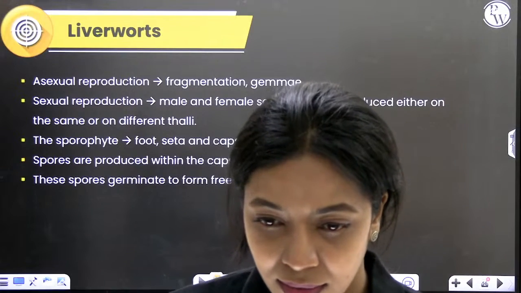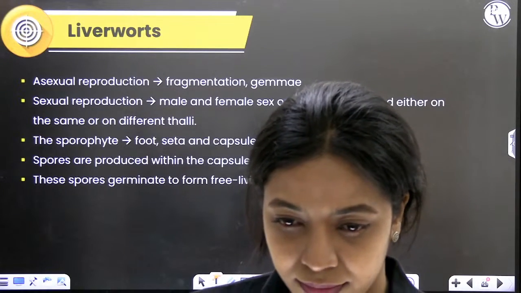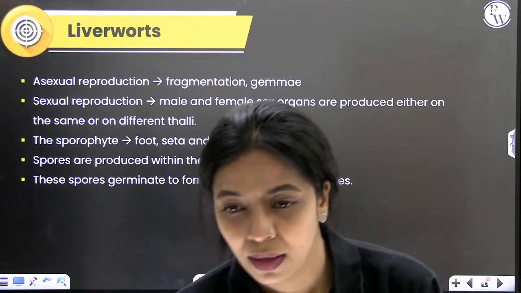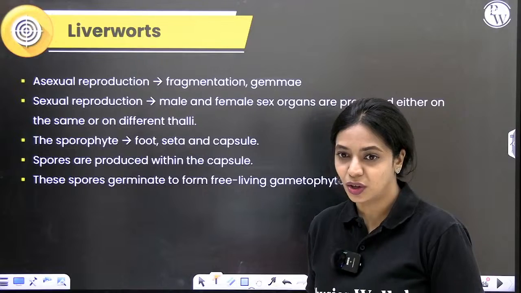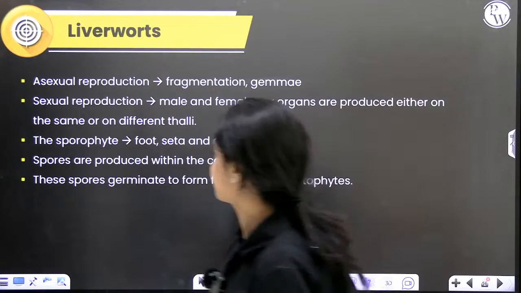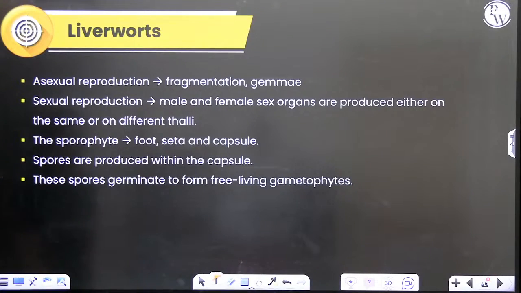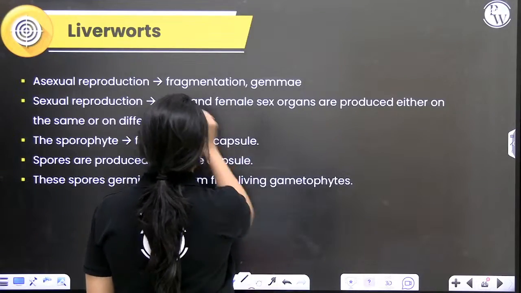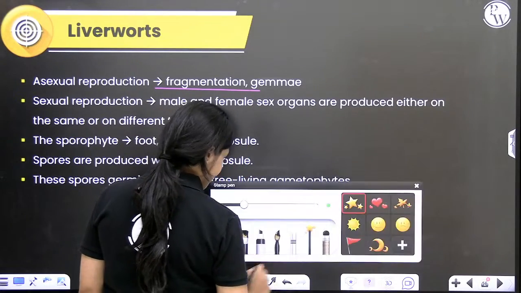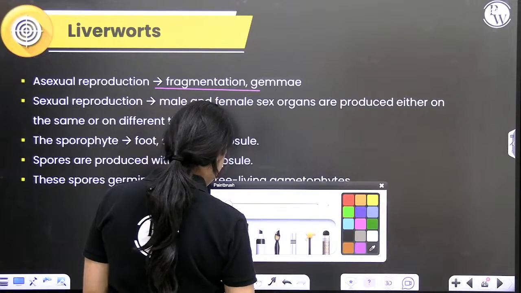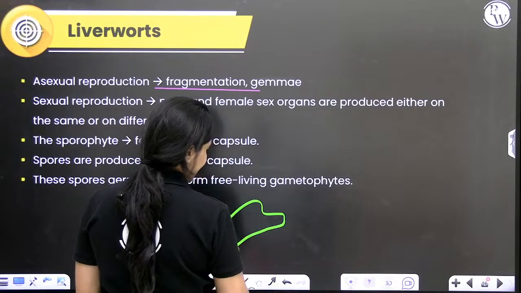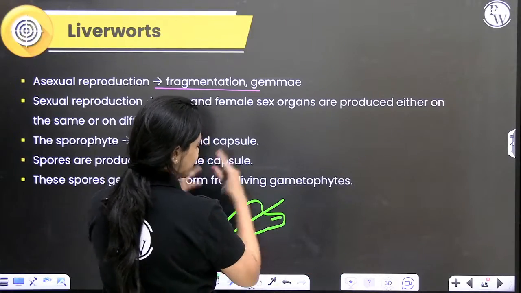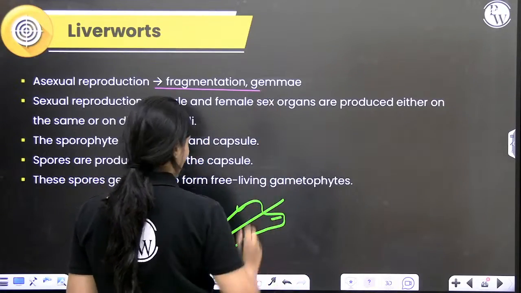Is it clear? No, you have many dioecious plants. It's not the only exception. Asexual reproduction can happen by fragmentation. About fragmentation we already know, right? If this is one thallus, by some reason it gets fragmented, each one will develop into a new individual plant. That is fragmentation. Now what is gemma?